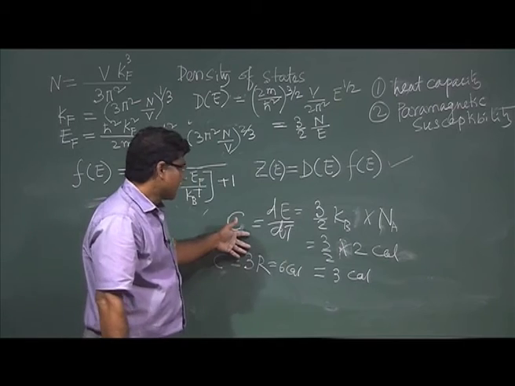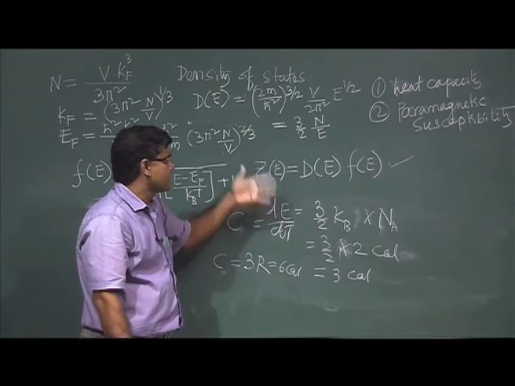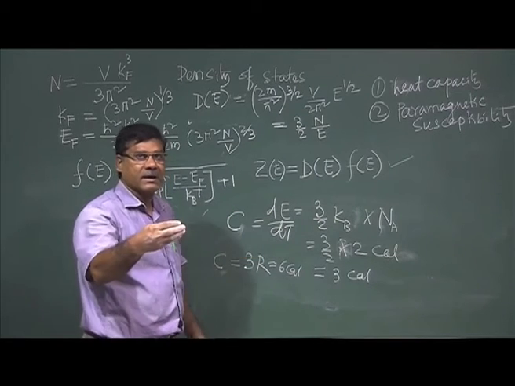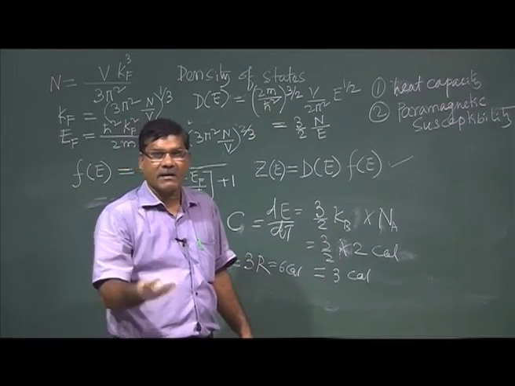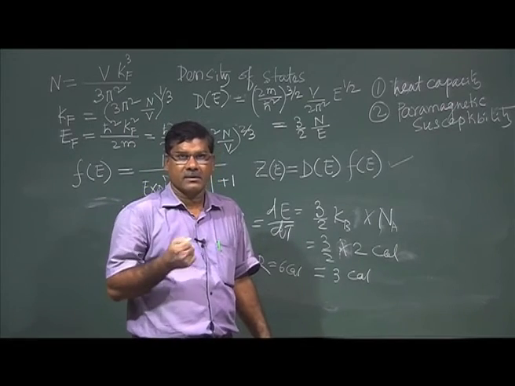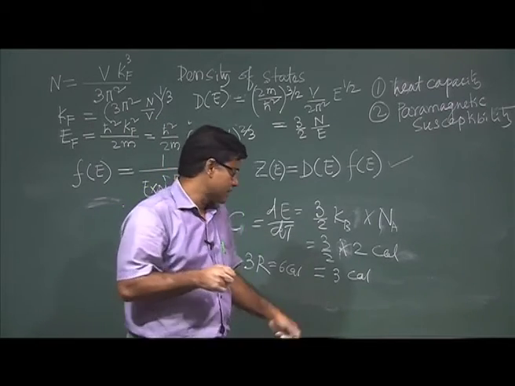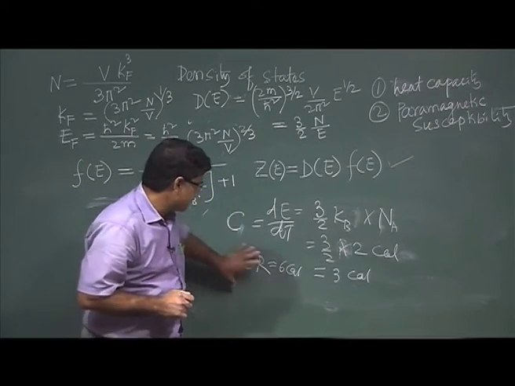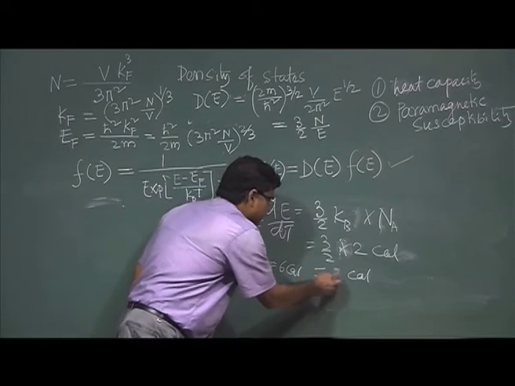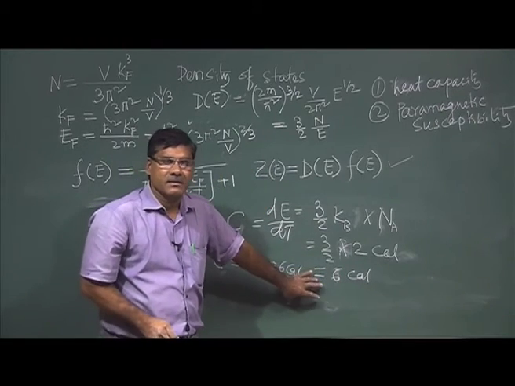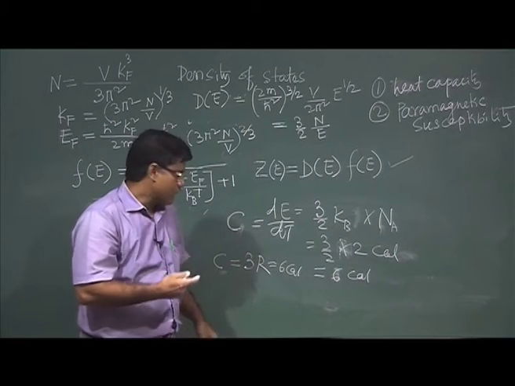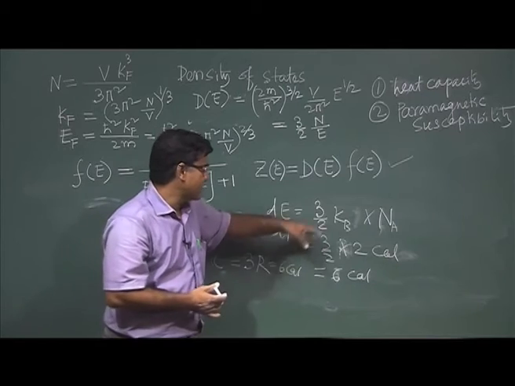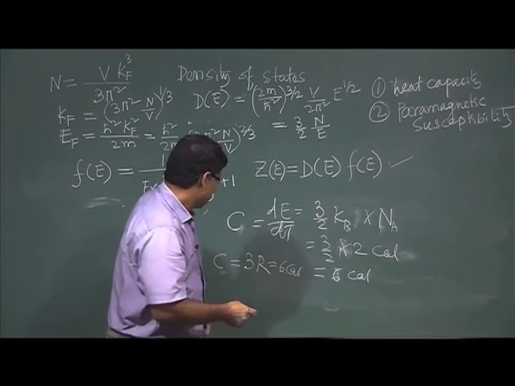So, in case of metal, whatever specific heat or heat capacity I will see, compared to an insulator, if I take an insulator it will not have any free electron. So, the electronic contribution to the specific heat will be 0, okay. So, it will be only this contribution, 6 calorie per Kelvin. Now, if I take a metal, I will have this contribution, and additionally I should get this.